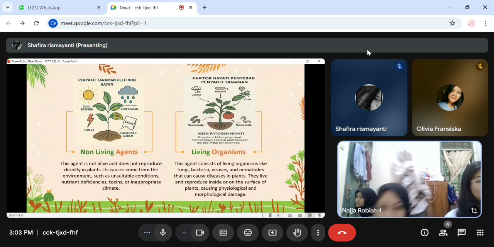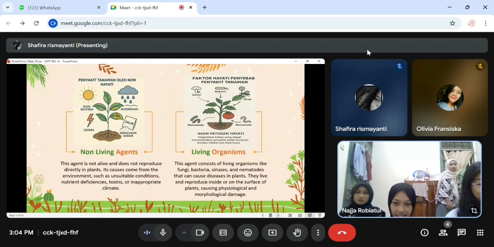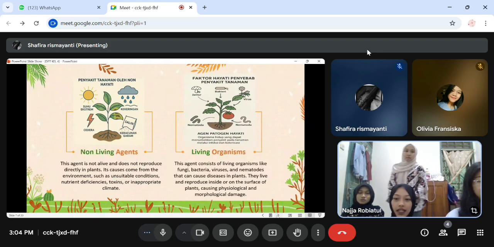The first is non-living agents and living organisms. This agent is not alive and does not reproduce directly in plants. Its causes come from the environment, such as unsuitable conditions, nutrient deficiencies, toxins, or inappropriate climate.